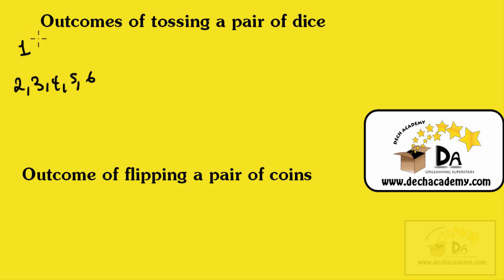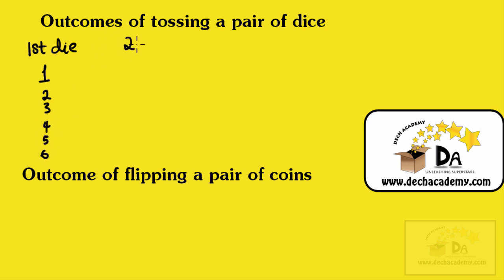But now we're going to look at the outcomes of the toss of a pair of dice, so 2 dice. From the first die, you can get a 1, 2, 3, 4, 5 and 6. From the second die, one can also get 1, 2, 3, 4, 5 and 6 as the outcome.